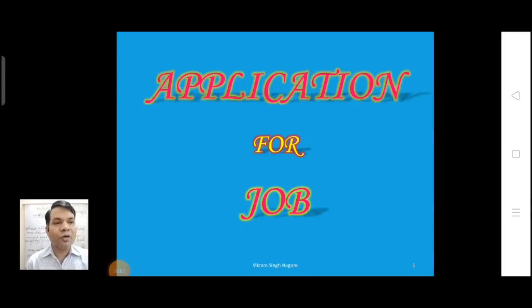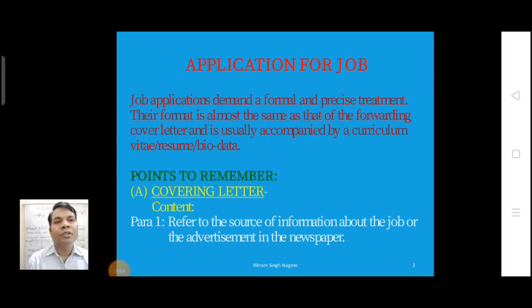Application for job. As we all know, job applications demand a formal and precise treatment. Their format is almost the same as that of the forwarding cover letter and is usually accompanied by a curriculum vitae, resume or biodata. What important points must we remember while writing a job letter?